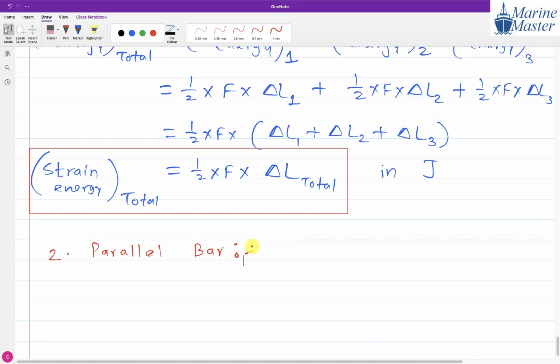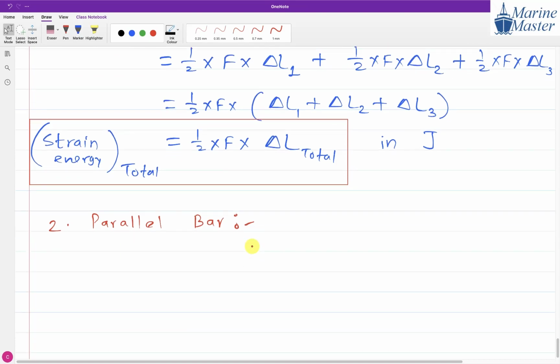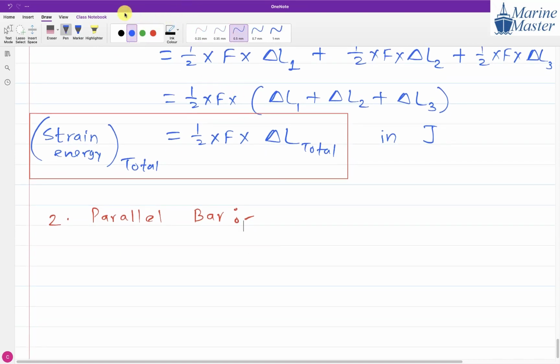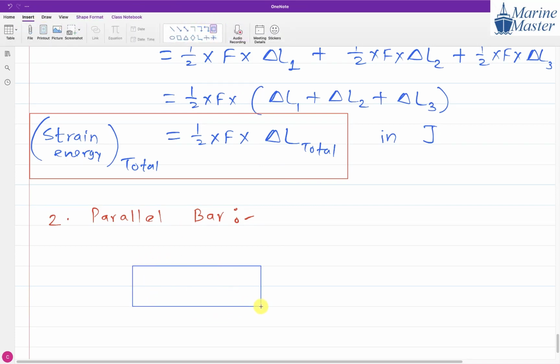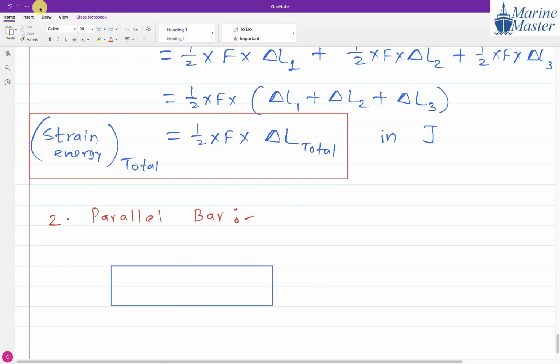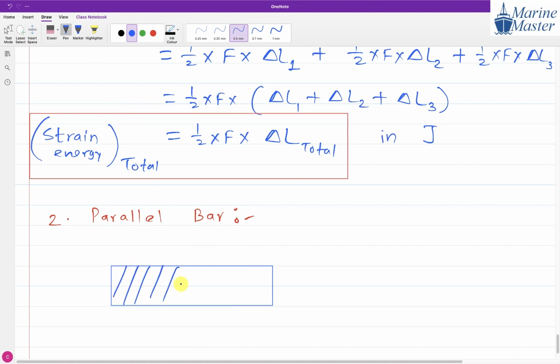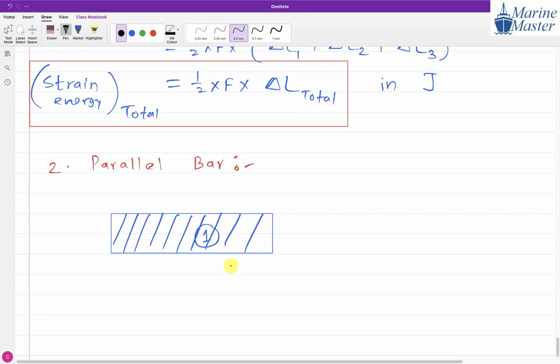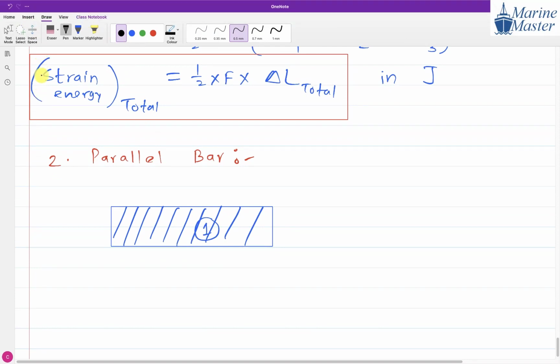Now, what is the parallel bar scenario, guys? Everyone, observe the things here carefully. In the case of a parallel bar, up to this point there is one bar. Suppose this is part 1, the blue one.